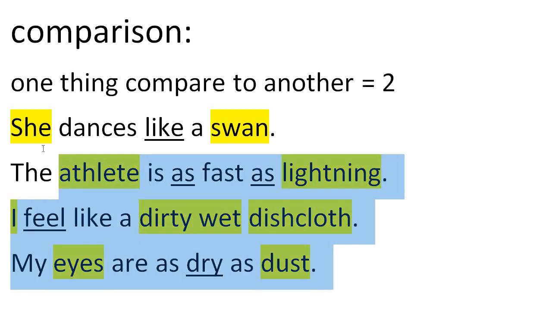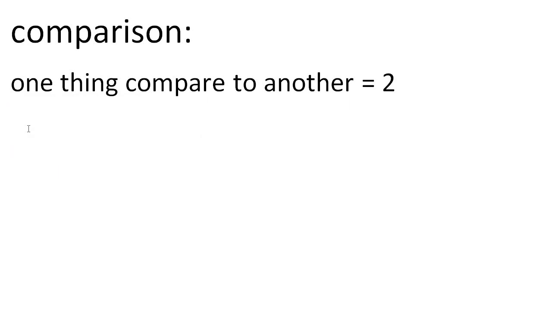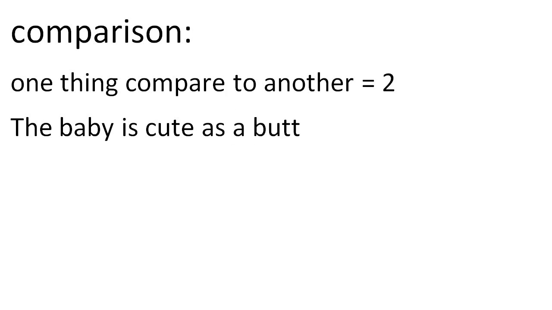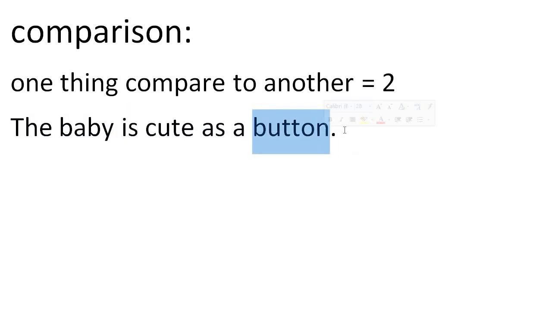Now these are some similes that someone made, but there are also common similes, ones that are kind of set in stone. They were created a long time ago, and everybody just decided we're going to use these for these specific adjectives or verbs. For example, the baby is cute as a button. Right. And you might think, wow, teacher, that's really strange. Why would I say the baby is as cute as a button? But you have to understand, this comes from a long time ago. They're like, oh, button is tiny, it's cute, right? And so that's why they use that one there.